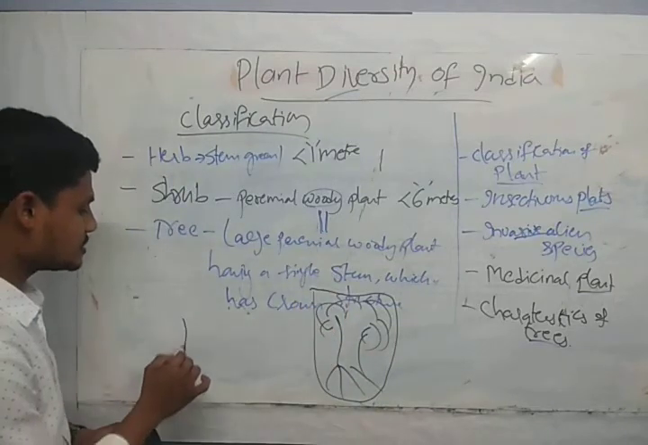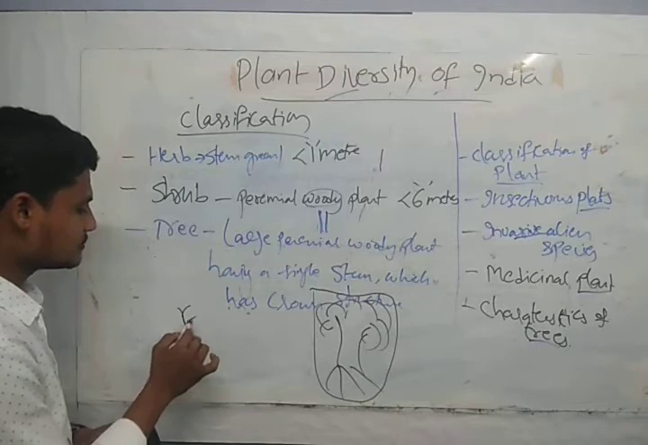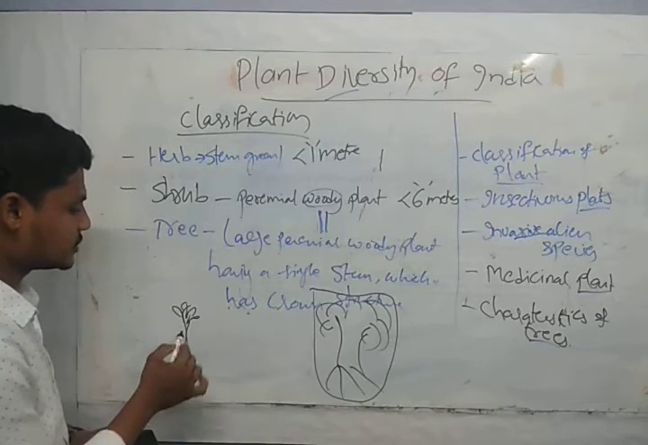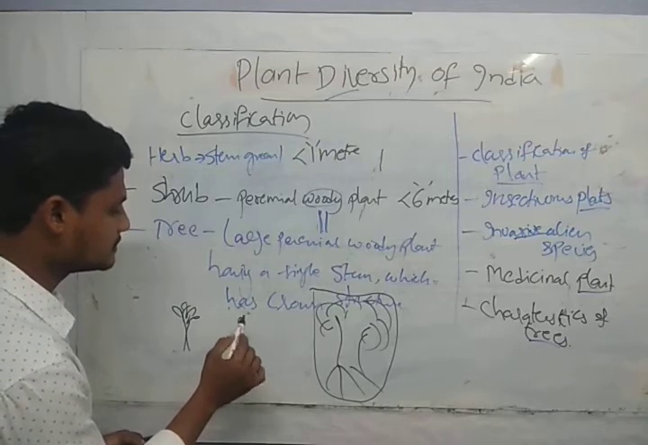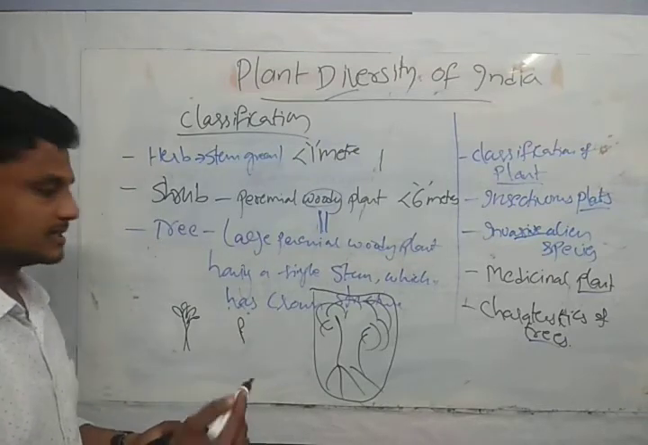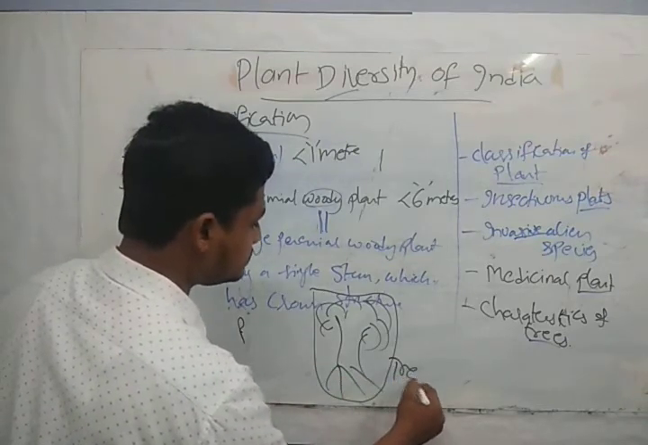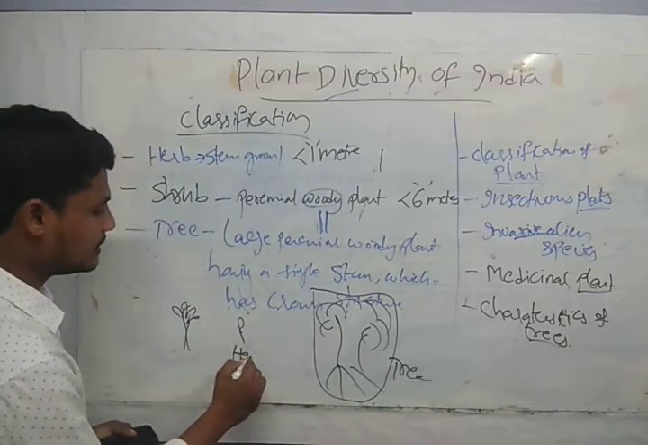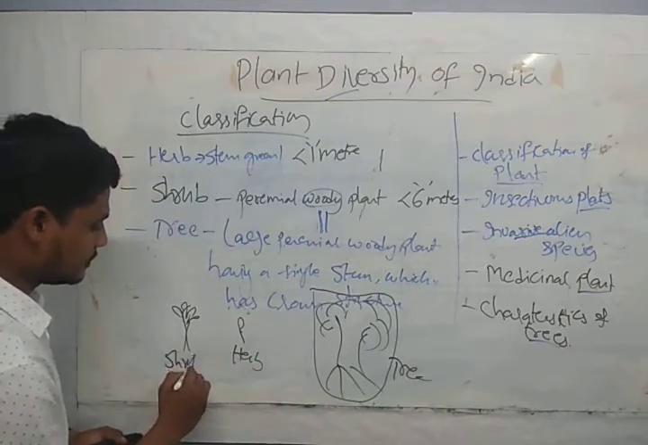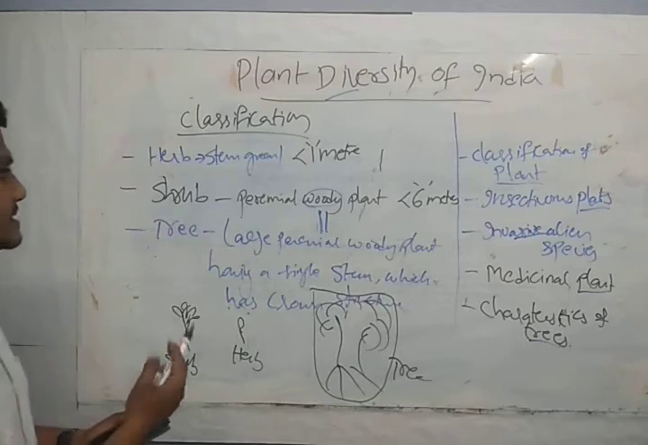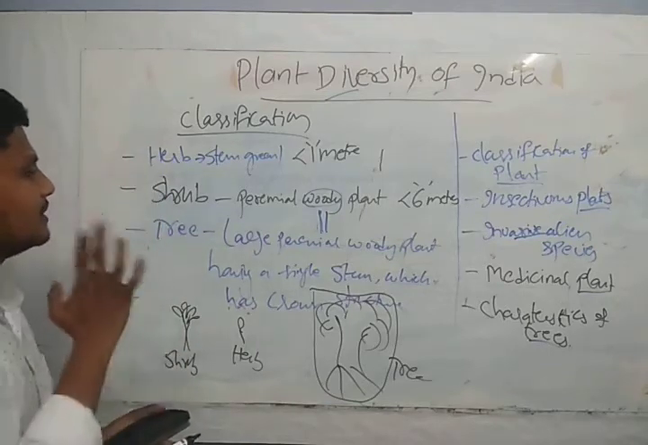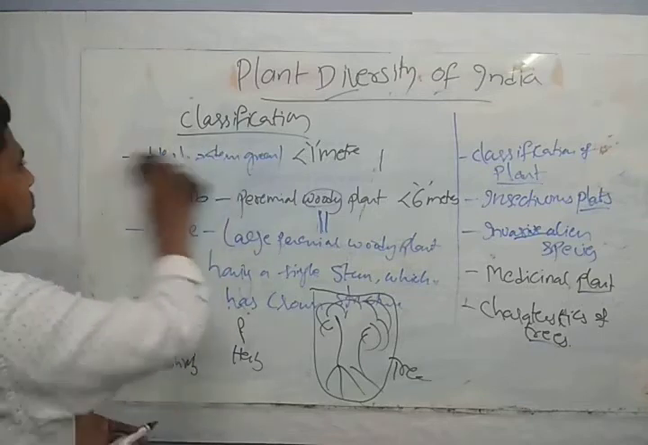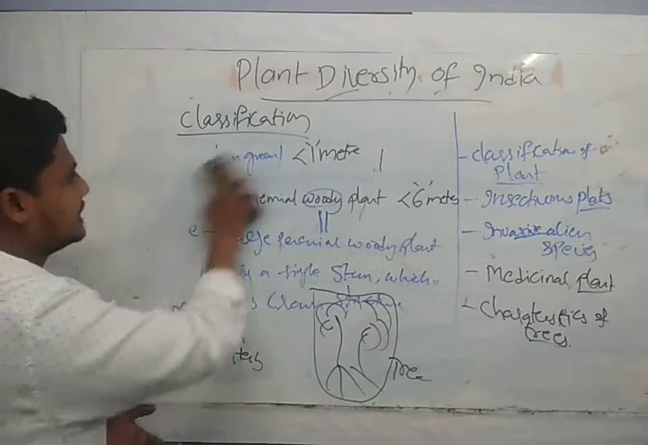For small structures like this, we call them woody plants, shrubs, or if you have a small one, a herb. Okay, guys, this is a tree. We should know the difference between all these things. I think I have clearly explained what is a herb, what is a shrub, what is a tree. So let us move to the next topic.